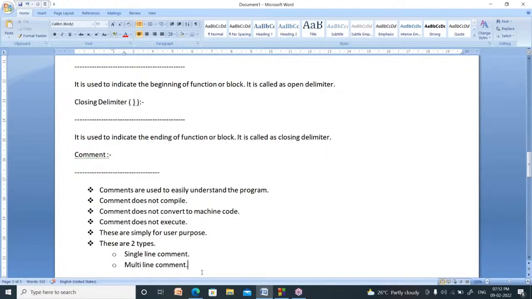Comments don't compile, they are not converted to machine language, and they do not execute. For what purpose are we writing them? They are simply for the user, for our purpose. They are not for the machine, they are for us.